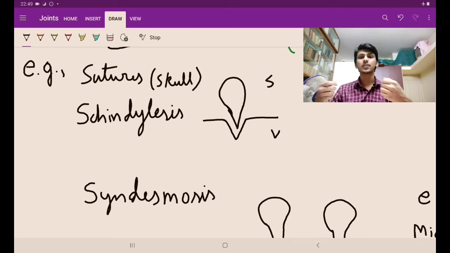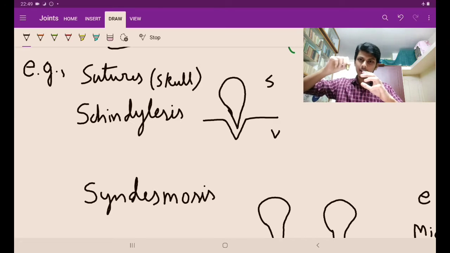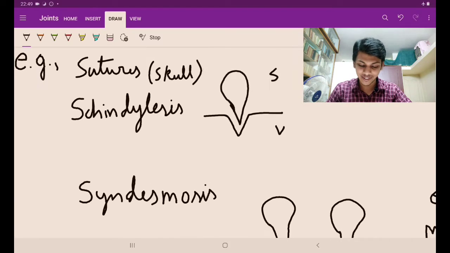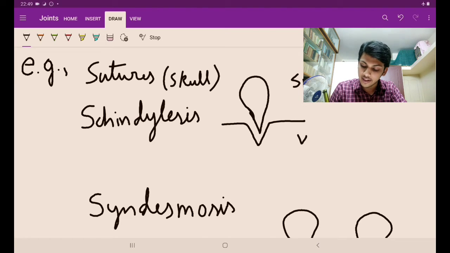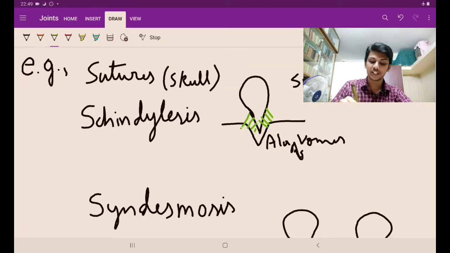Why is it called sutures? Because if you hold a specimen of a skull and see, there will be like some stitches. So that's called sutures. Okay. Then there is schindylesis. This is also a kind of suture, guys. What is the importance of schindylesis? It is also present in the skull. There is the rostrum of sphenoid and the ala of vomer. So the rostrum of sphenoid gets into the ala of vomer, and the joint will be like this. So this is called schindylesis.